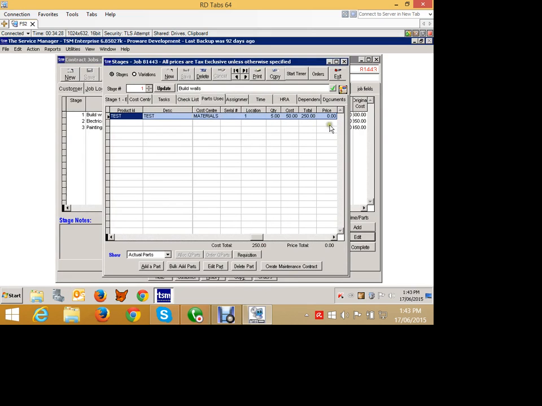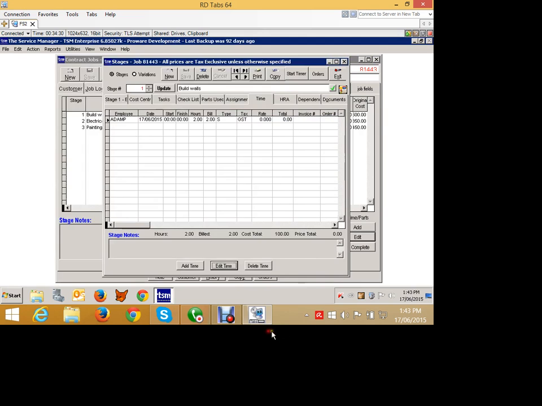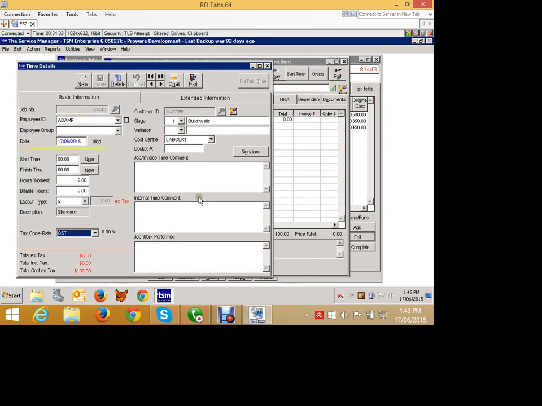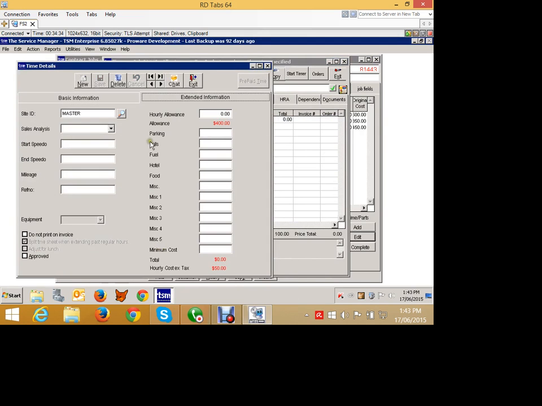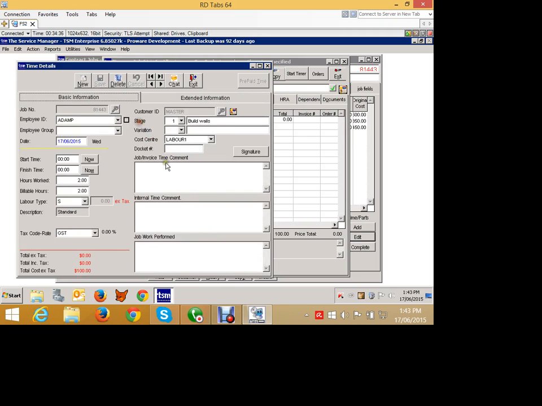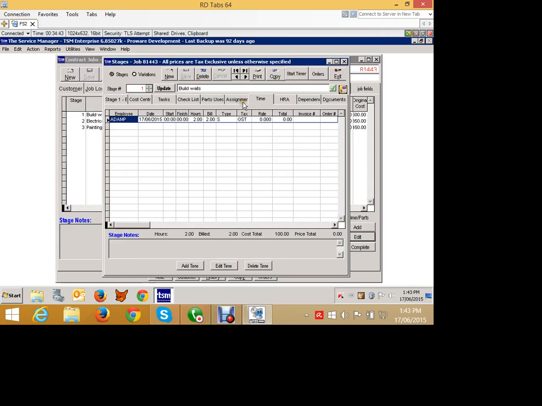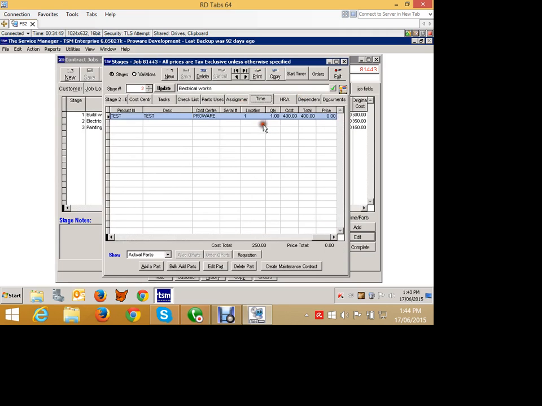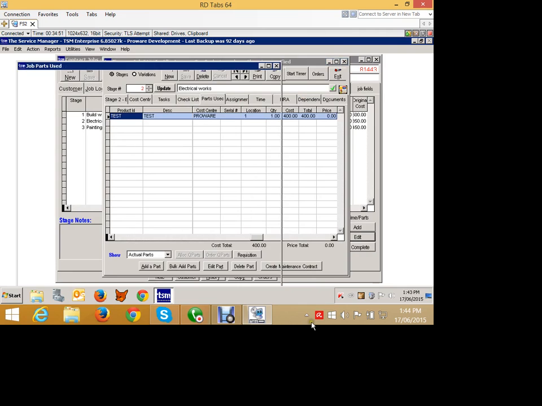And if I go into my time here, probably the same things occurred there, whereby my cost center, on the first page, where is the cost center? Here, it should have been labour, not labour 1. And probably the same for stage 2, materials.